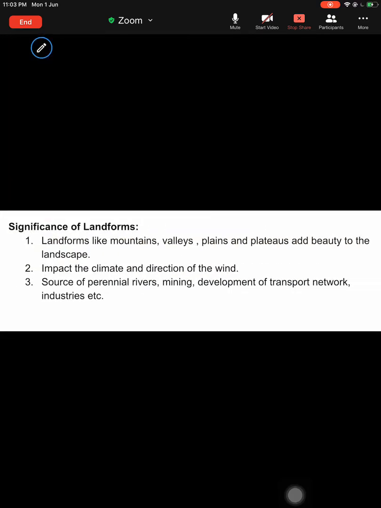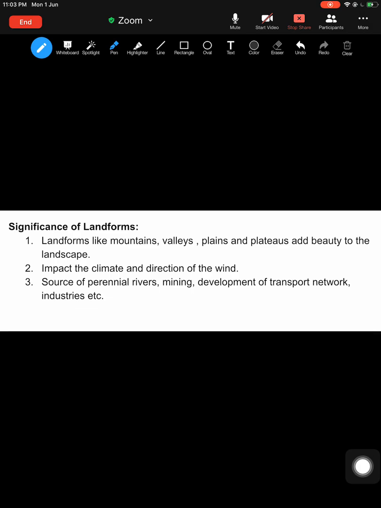Now, let us quickly review. When we started the chapter, we learned about what landforms are. Landforms are basically natural features that we see on the surface of the earth, and landforms are important. Landforms like mountains are important. Valleys are important to us. Mountains have their own significance.